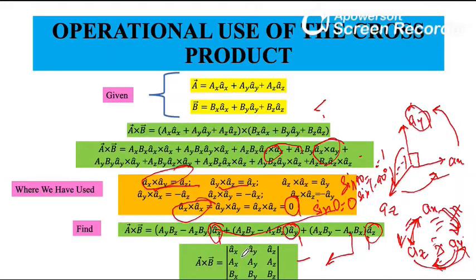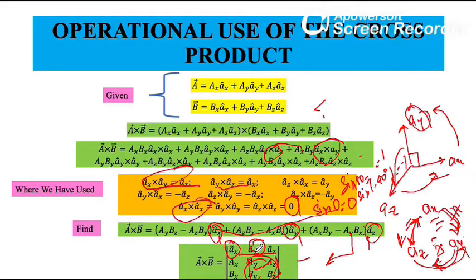Let's say we choose the top row, and then we take the sum of the cross products over all minors. So it will be ax hat times the determinant of this minor, which is ay into bz minus az into by, plus